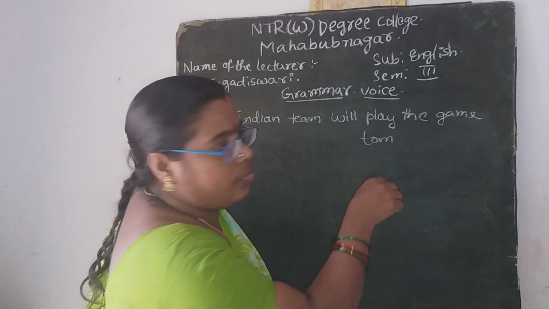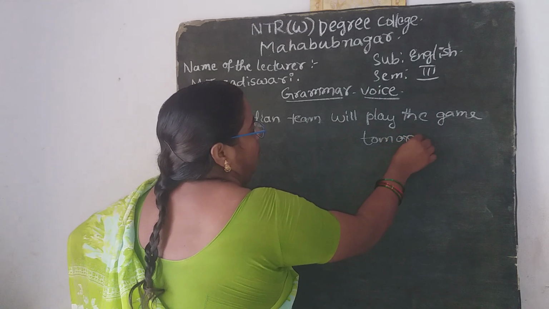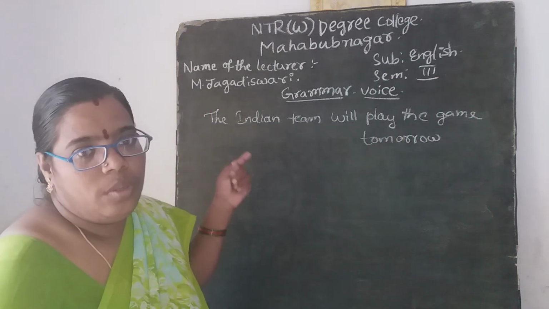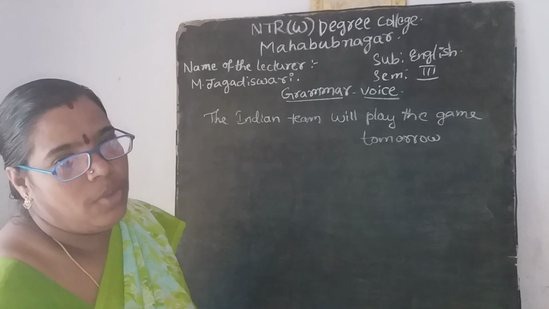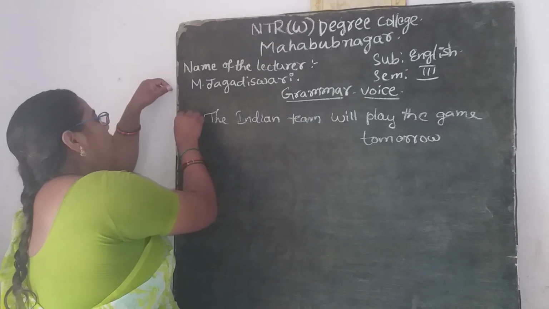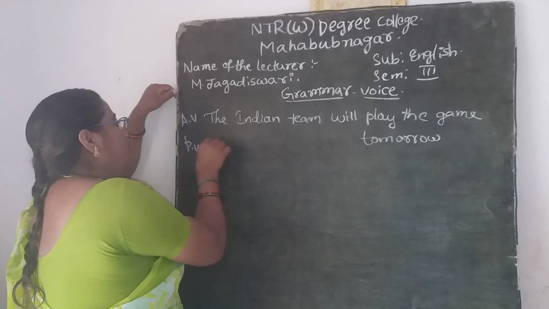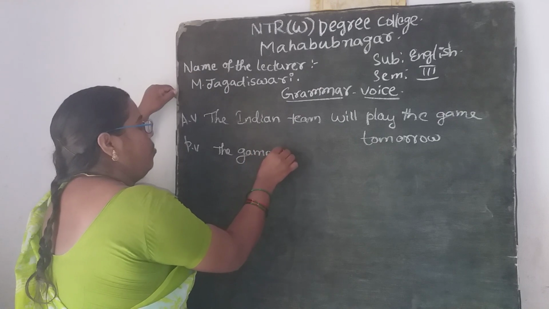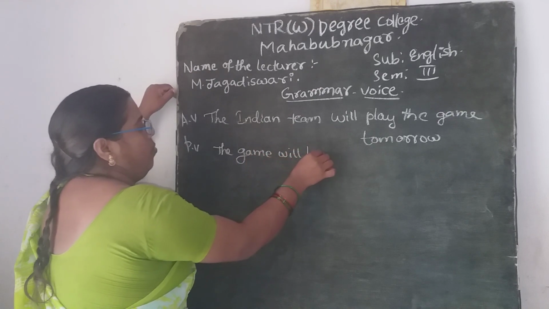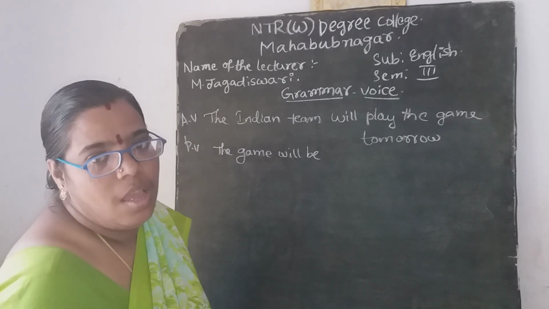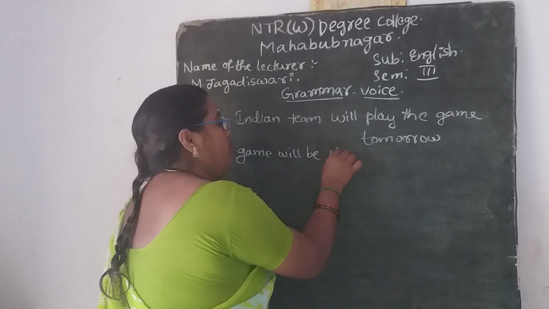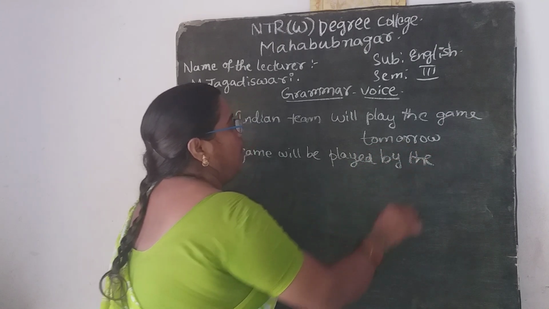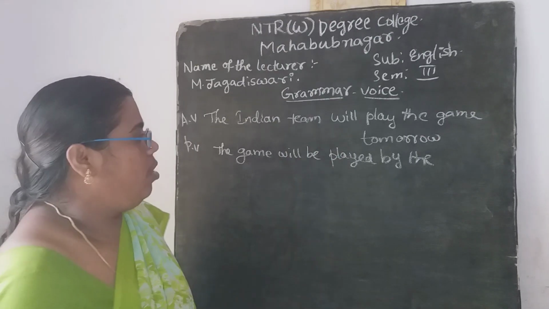So that is again changed into: the game will be played by the Indian team tomorrow.